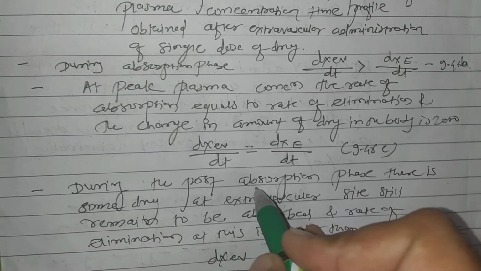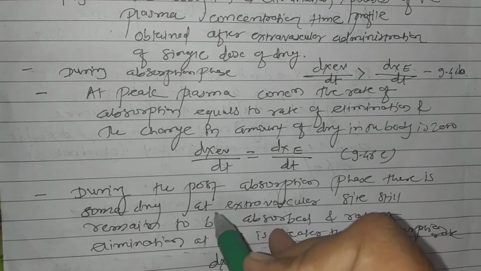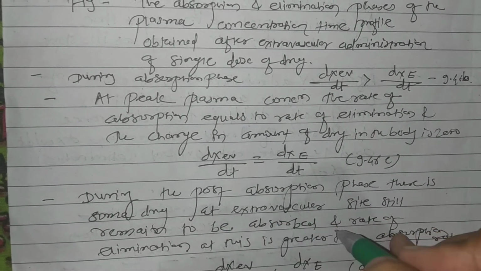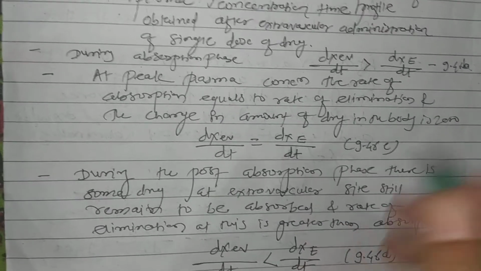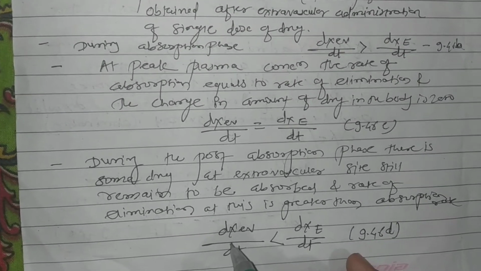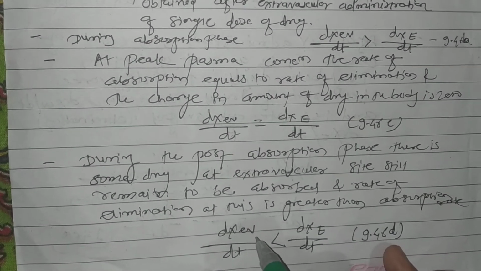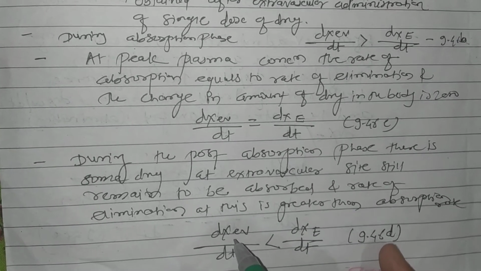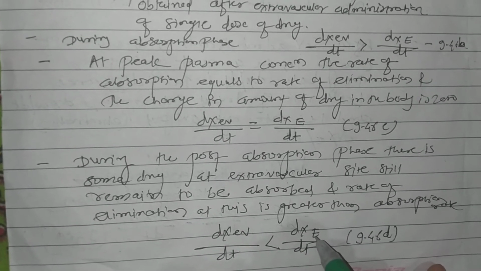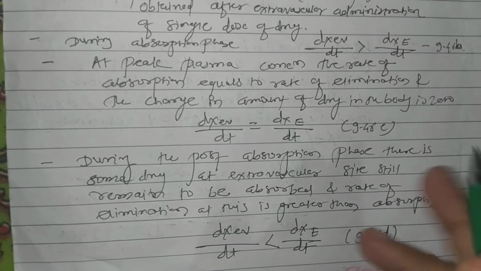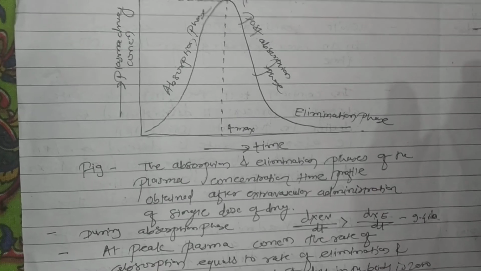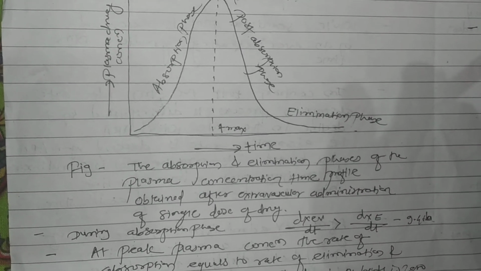Next, during the post absorption phase, there is still some drug at the extravascular site which remains to be absorbed, and the rate of elimination at this stage is greater than the rate of absorption. It is mathematically represented by dX_EV/dt being lesser than dX_E/dt. So this is about the plasma drug concentration time profile of drug administered by extravascular route.